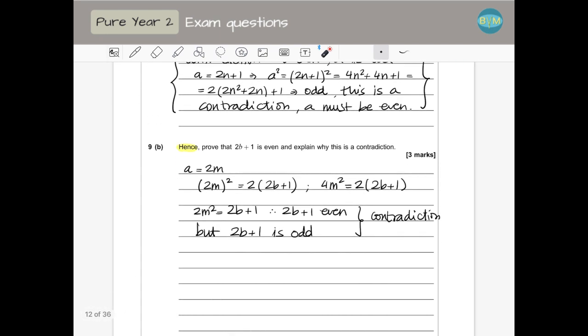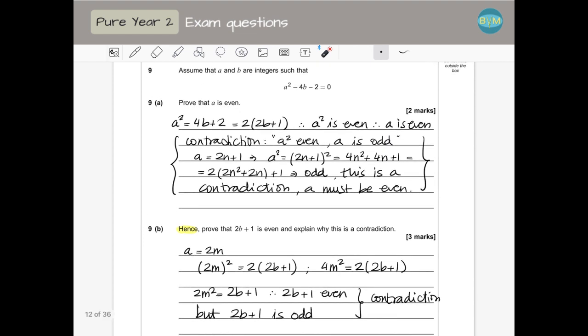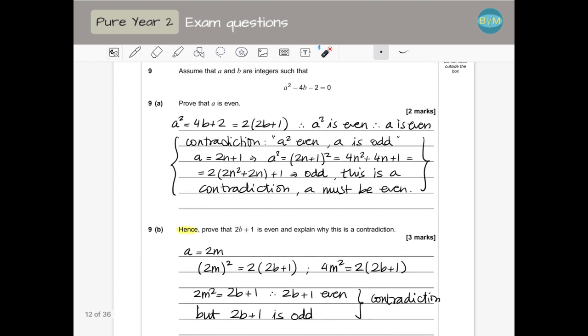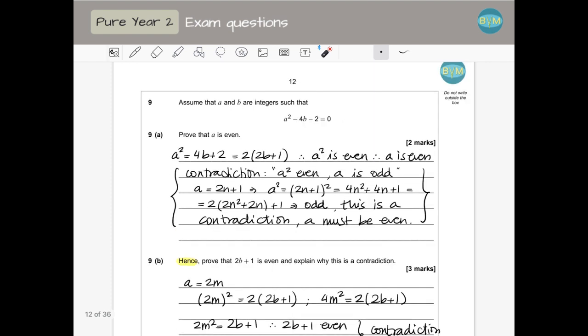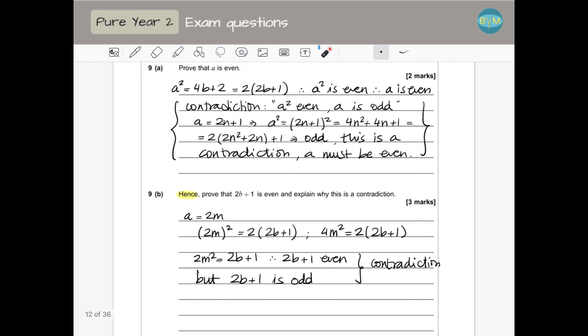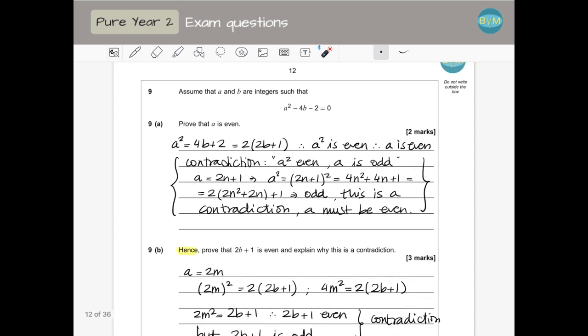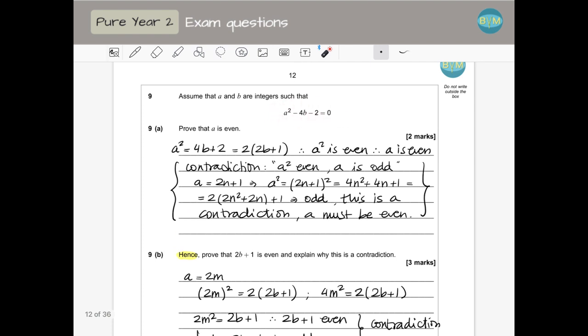It's what we just proved here: a must be even. So this equation is telling us two things. One, that a must be even, but at the same time it's telling us that in that case 2b plus 1 is even, but we know that it's odd, so it's a contradiction, which means this cannot happen. This equation is not possible.